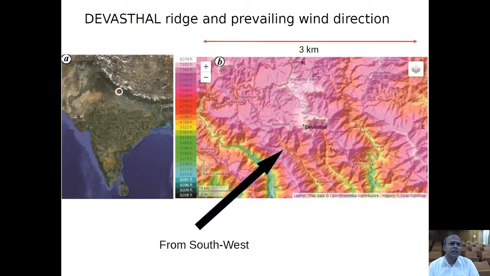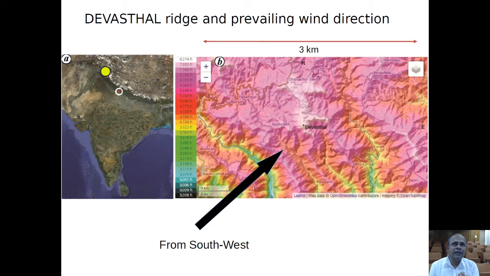Devasthal has some other very important characteristics. In this map of India, this is the location of Devasthal shown over here, and a zoomed in view of the Devasthal site is shown, 3 kilometers by 3 kilometers. Here the various colors represent the altitude of the position. The dark color represents 3000 feet, and the white represents 8000 feet. You can see that there is a ridge here running north to south, and at the southmost peak Devasthal is situated.